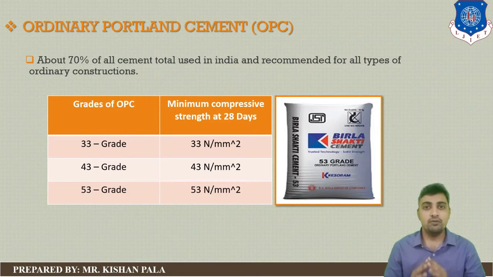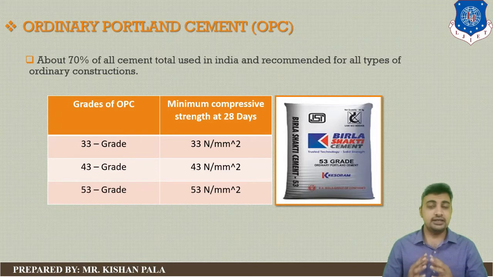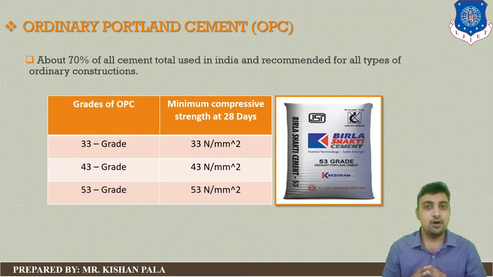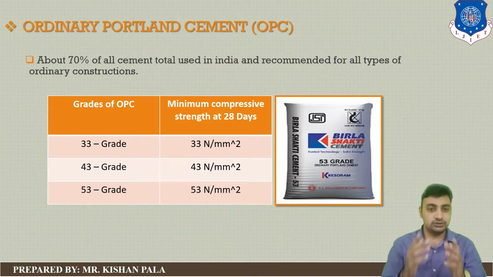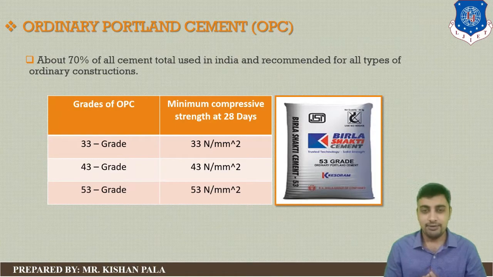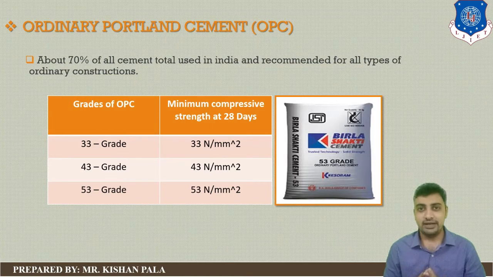What is the grade of cement? 33 grade cement means you will get 33 Newton per mm square compressive strength at the end of 28 days. If you have 53 grade cement, you will get a minimum of 53 Newton per mm square at the end of 28 days. So these are the three grades available for ordinary Portland cement. Nowadays, we are using 53 grade cement.